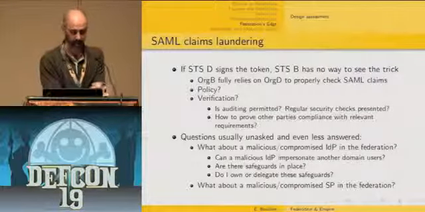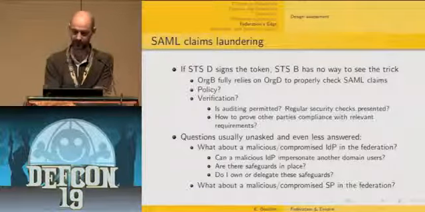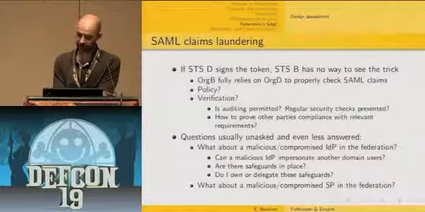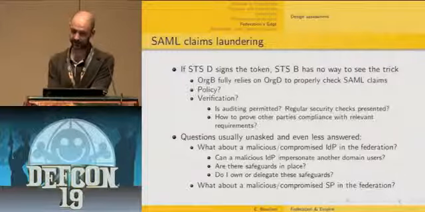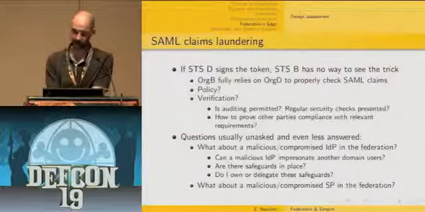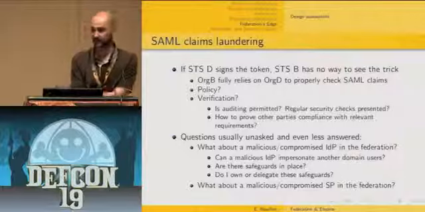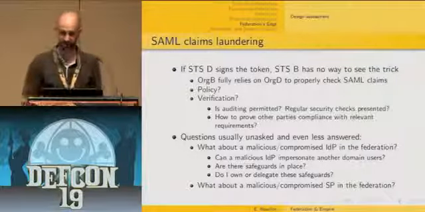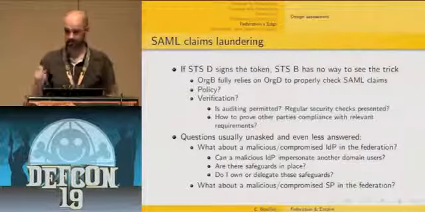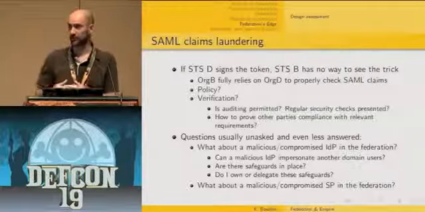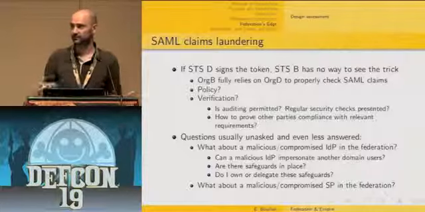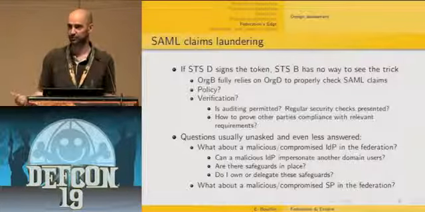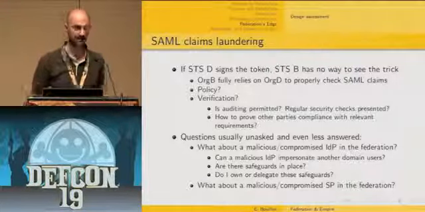So the bottom line is, what about a malicious or compromised IdP in a federation? And can a malicious IdP impersonate another domain's users? That's really the bottom line issue. And are there any safeguards in place? That means business checks that prevent that. And who owns this safeguard? Do you, as an organization, own this safeguard, or, due to the fact that it's an indirect trust topology, do you delegate this kind of safeguard?